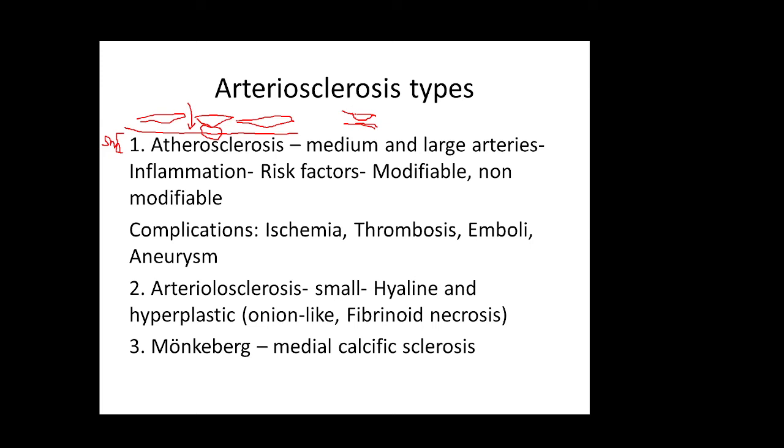Now, what's the problem with this atherosclerotic plaque? The first complication is definitely organ ischemia, because there is less blood going in this direction. The second problem is that when this plaque ruptures, usually the site of rupture is here at the neck of the atherosclerotic plaque. So there is a rupture here, and then there will be thrombosis here, and then there will be obstruction of the vascular wall, and this would result in infarcts. So we can see a myocardial infarction or stroke. The third complication is thrombus formation and then embolization, which would also result in infarcts.